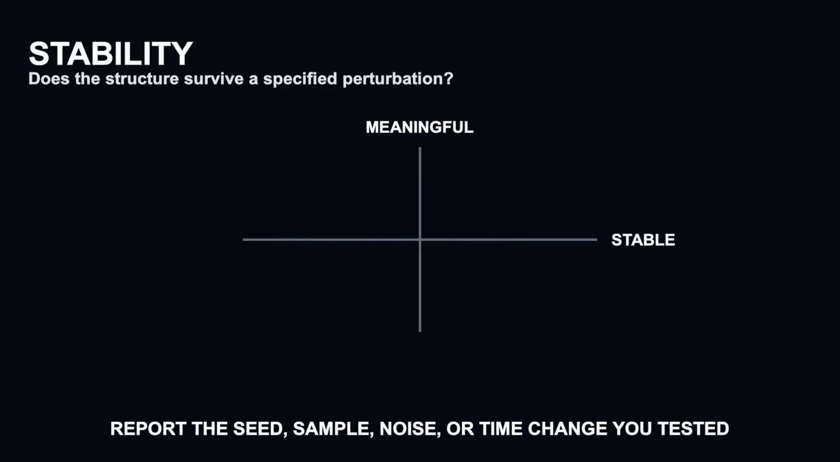when the population changes. But stability is not meaning. A rigid algorithm can reproduce the same biased partition, and an unstable boundary can still surround a meaningful continuous population. Stability tells you reproducibility under specified changes. Always say which changes you tested.